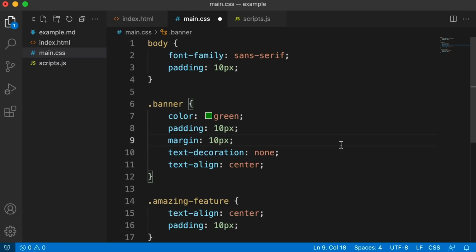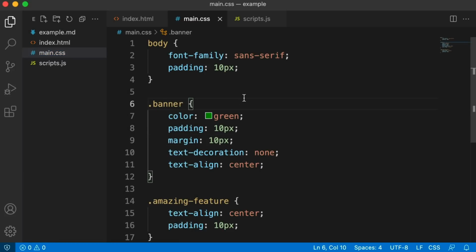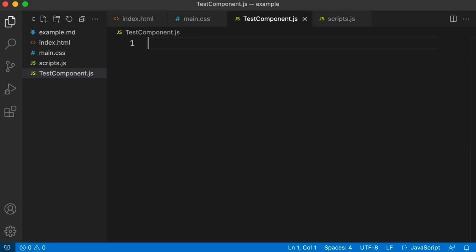To give you a real-world example, let's talk about React.js. So let's imagine I was going to create a new component. So over here, new file, or better yet, let's use the command palette. Command-Shift-P, new file. Let's name it just test component.js.